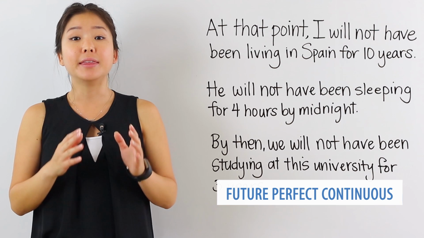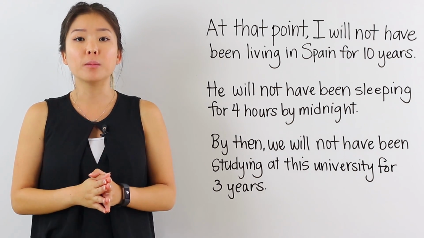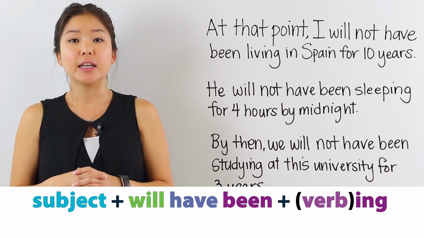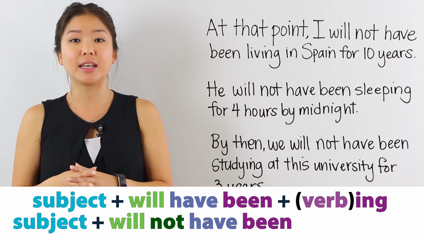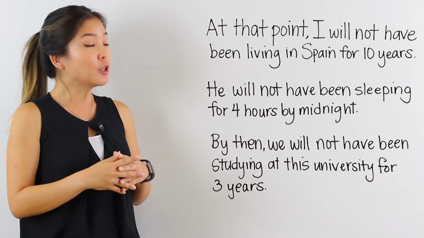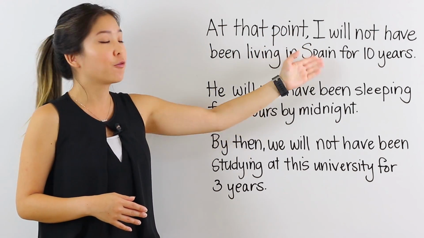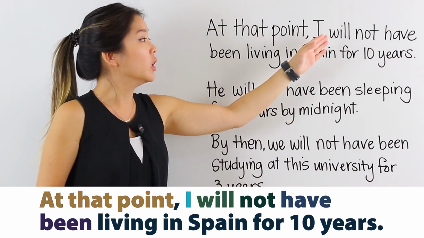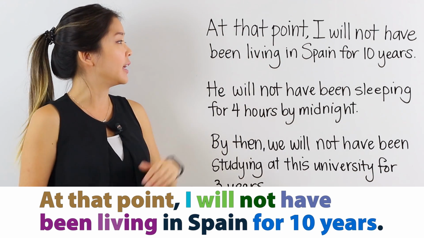Now, let's look at the negative form of the future perfect continuous tense. In the affirmative form, we say subject, will have been, and then verb ing. In the negative form, however, we say subject, will not have been, and then verb ing. Let's take a look at some examples. The first sentence here says, at that point, I will not have been living in Spain for 10 years. And so you see it. I is the subject, will not have been, and then verb ing, in this case, living.